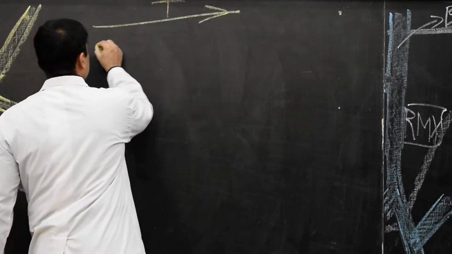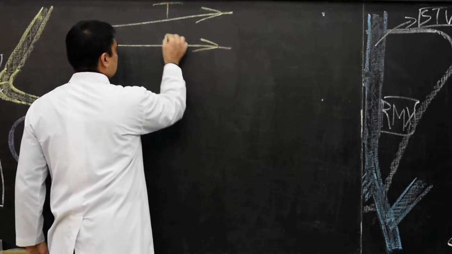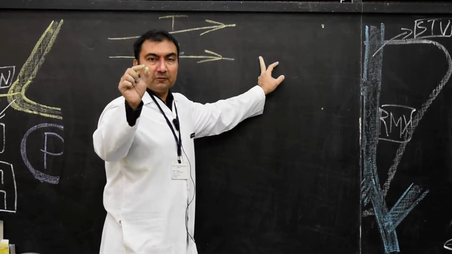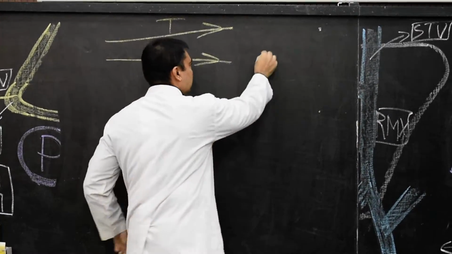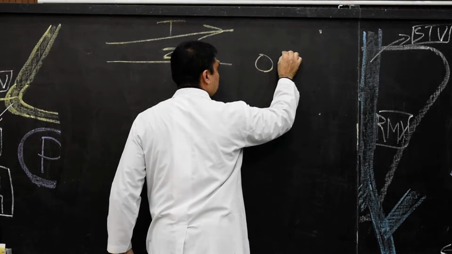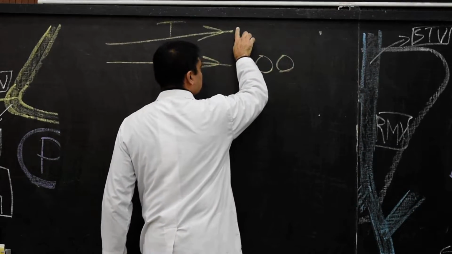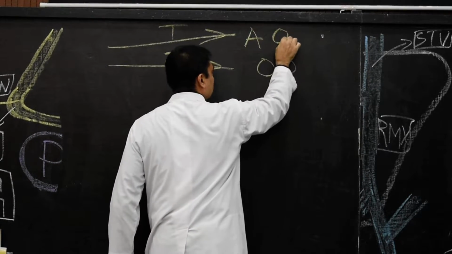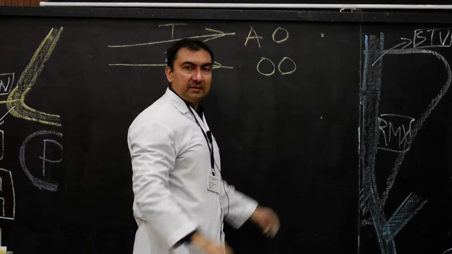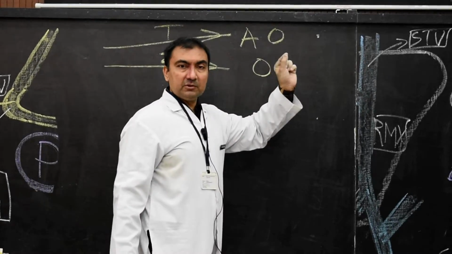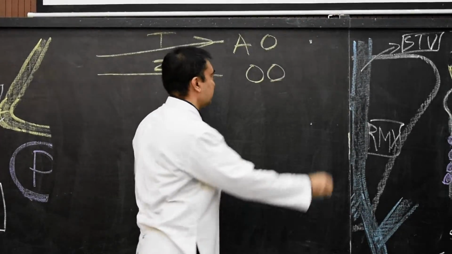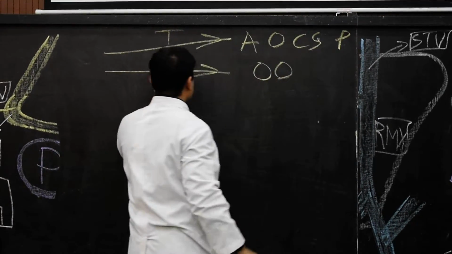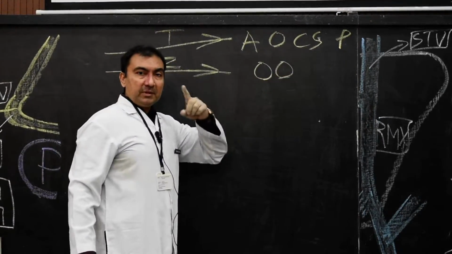Second branch will be, the second branch is zygomatic. This zygomatic branch will supply only the lower part of orbicularis oculi. Whereas this temporal branch, as I told you, supplies the auricularis anterior and superior, the orbicularis oculi group, and so many muscles of the upper part of the nose, procerus, corrugator supercilii, etc. So this zygomatic, only the lower part of orbicularis oculi.